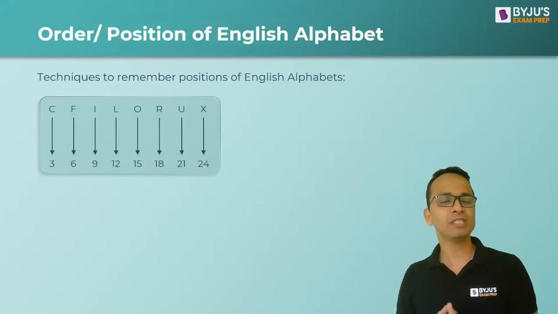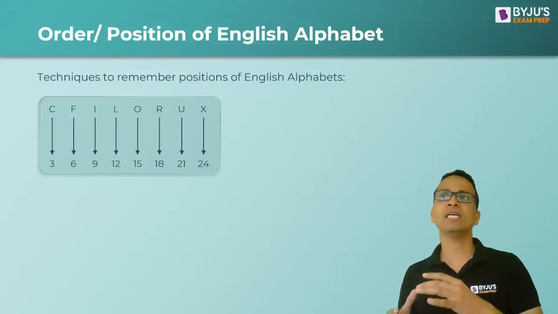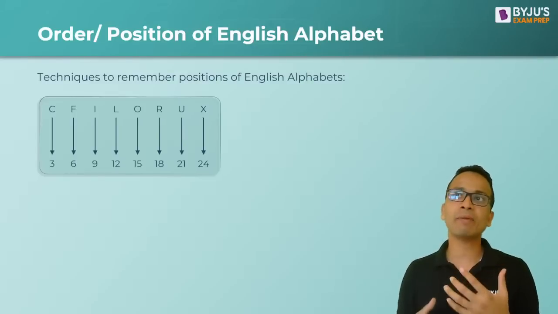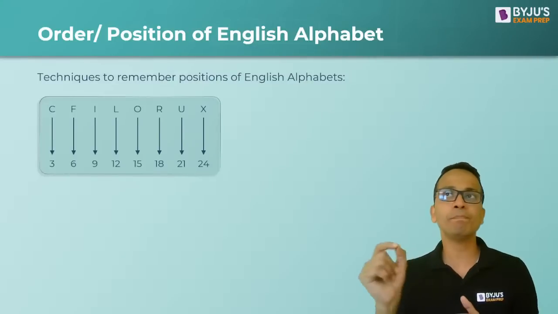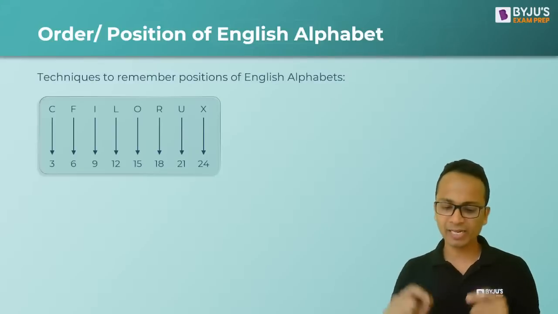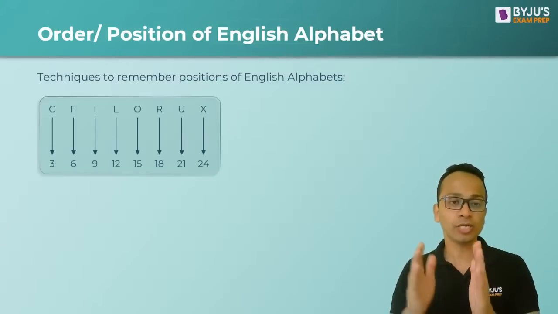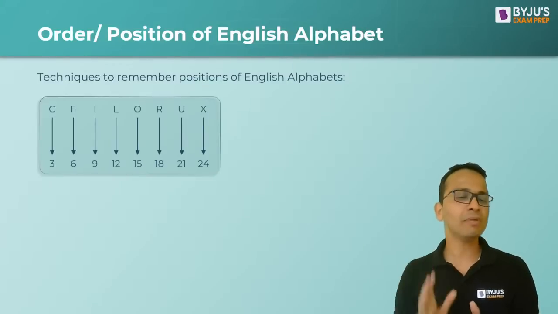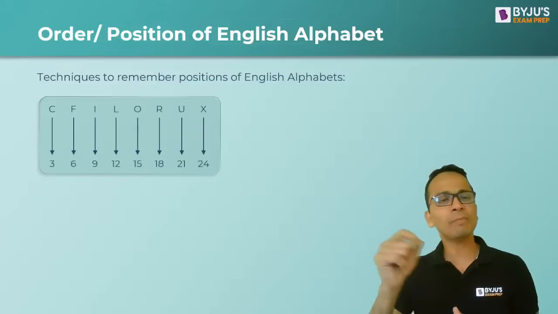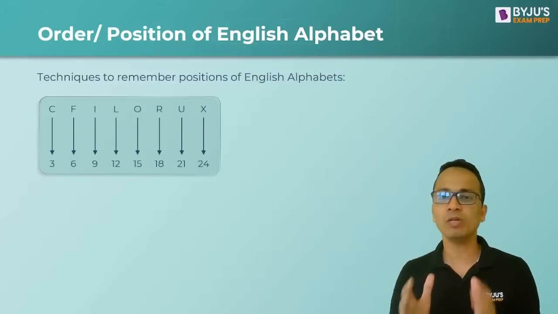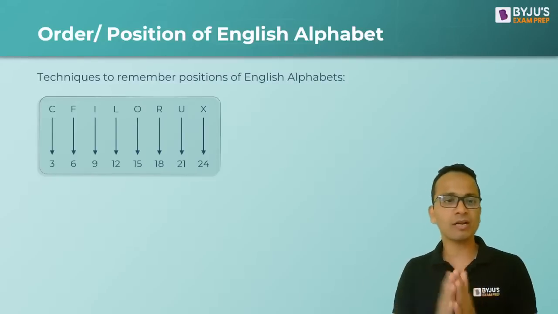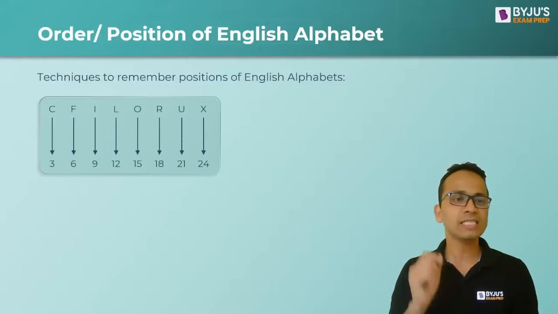Okay, you can learn them in multiples of 3, so that in case you want to determine, let's say, the number equivalent for P, we don't have to start from A again and again. O is 15, the number equivalent of O is 15. After O comes P, so the number equivalent of P will be 16. So either you can remember them in the multiples of 3,